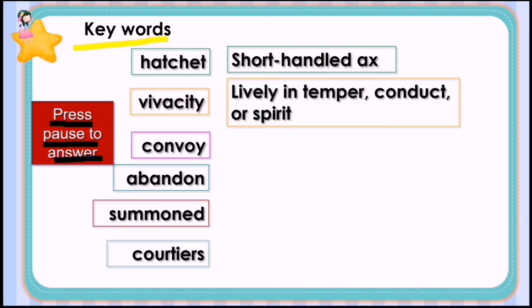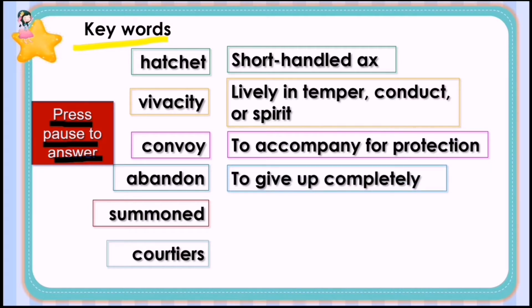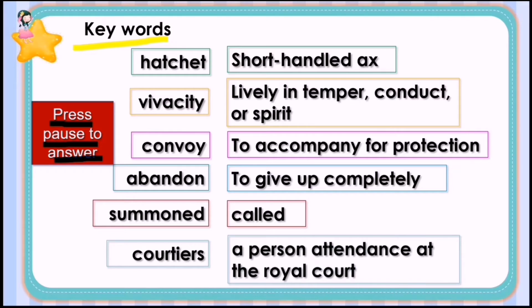Vivacity. It means lively in temper, conduct, or spirit. Next, convoy. To accompany for protection. Next, abandon. To give up completely. Summoned. Called. Courtiers. A person in attendance at the royal court. So, who got perfect? Very good.